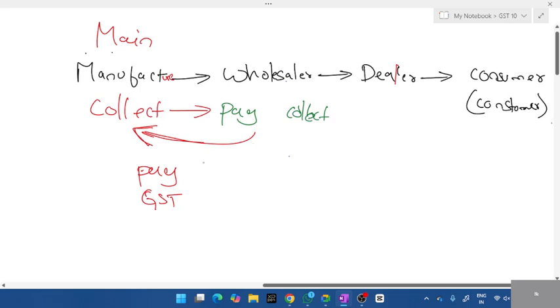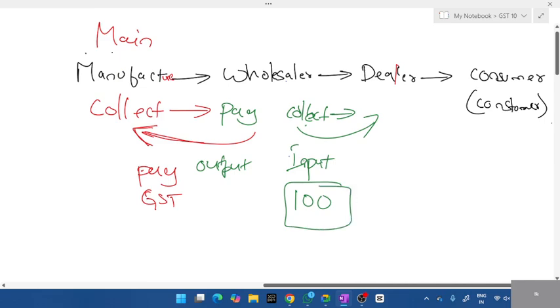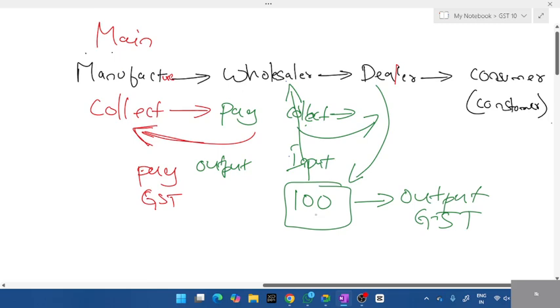So whatever he pays is known as output. From whom is the wholesaler collecting GST? Who is the next after the wholesaler? The dealer. Input. So for example, if the wholesaler is collecting 100, that becomes input GST for the wholesaler. This 100 is being paid by the dealer. So from the dealer, the money goes outside, and for the dealer this becomes output GST. The same 100 becomes input GST for the wholesaler. You should know the difference.